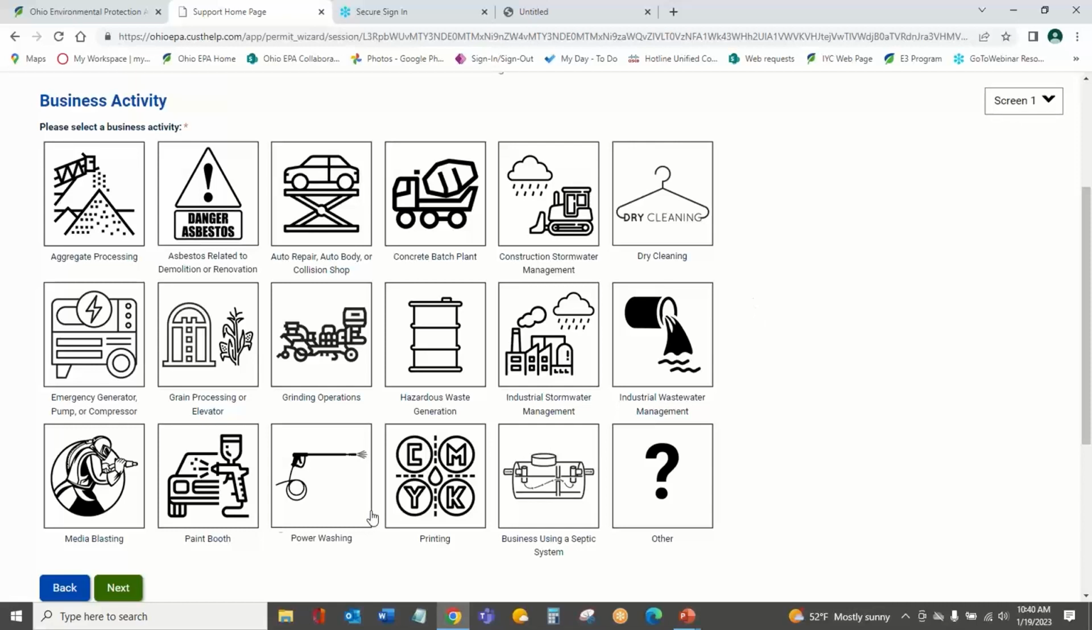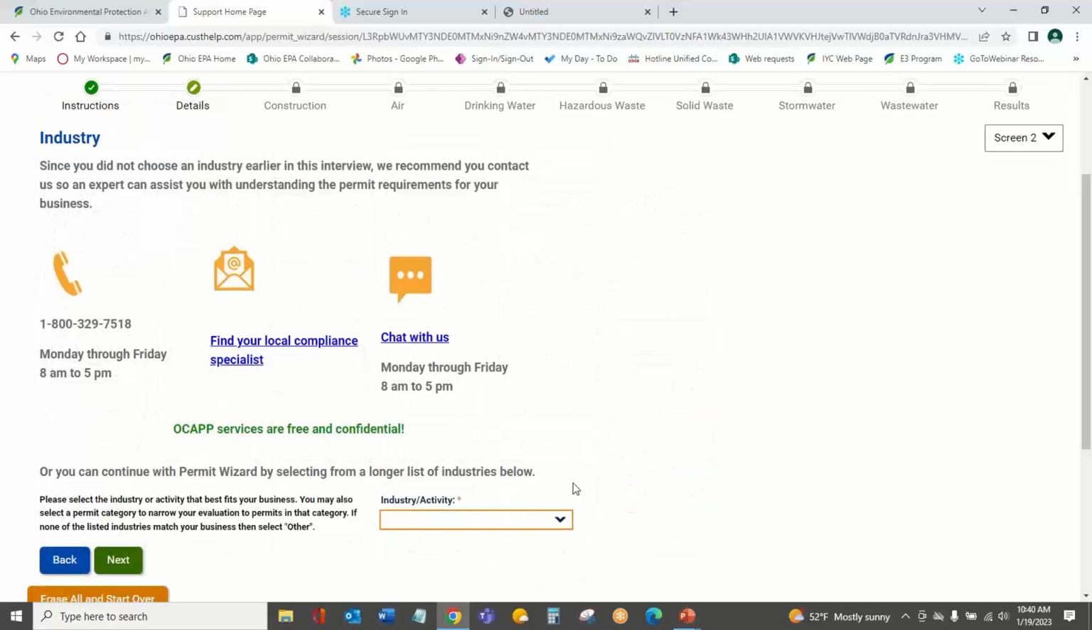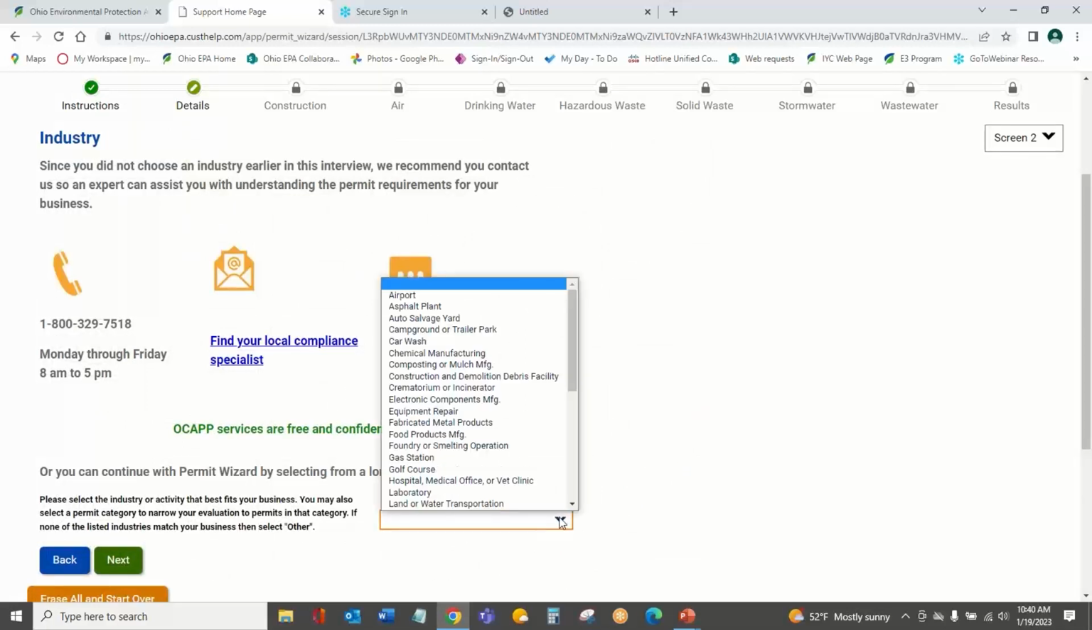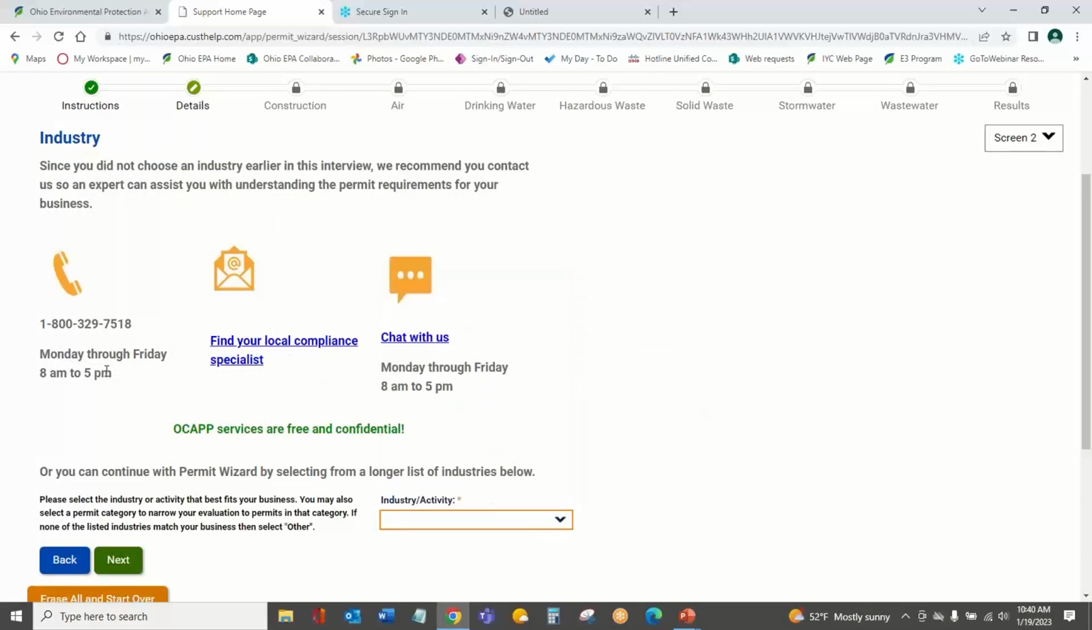One thing I do want to mention is that if you get here and you're like, well, I don't see my industry. I'm wanting to evaluate for my industry specifically, and you want a deeper dive. We have incorporated that really deep dive from our previous Permit Wizard under Other. So if you're looking for something specific, you can come here and use that tool. It also provides you with information under Other for how to get in touch with us as the Office of Compliance Assistance and Pollution Prevention. We're happy to meet with you and talk with you and help you with that evaluation as well.